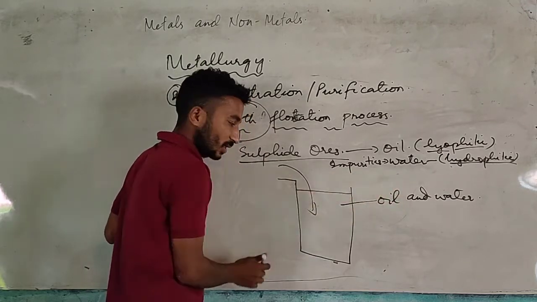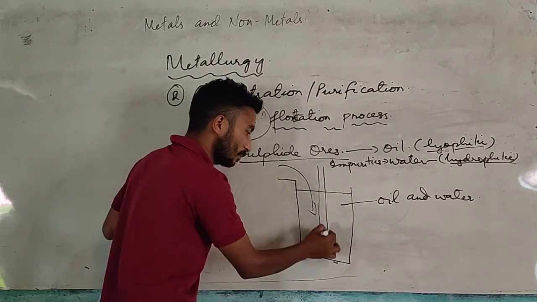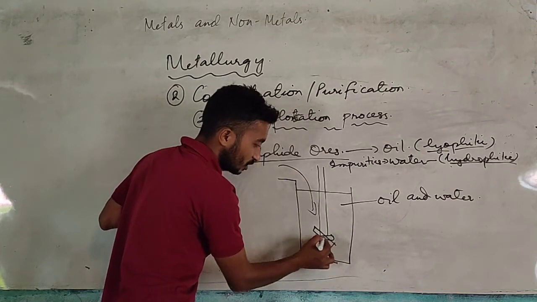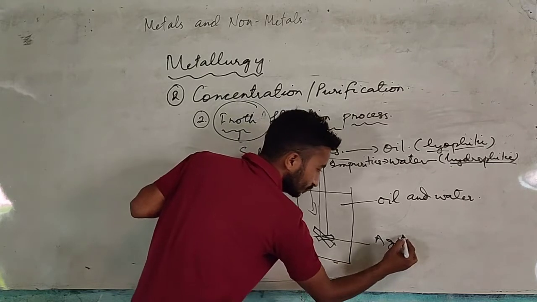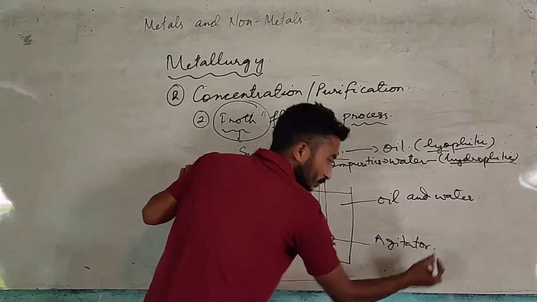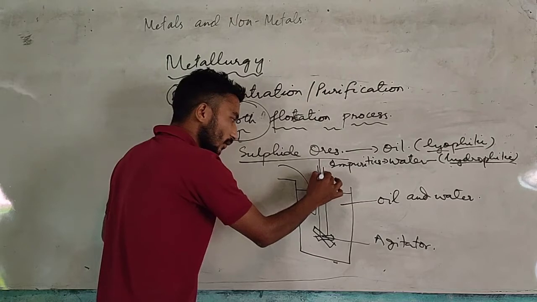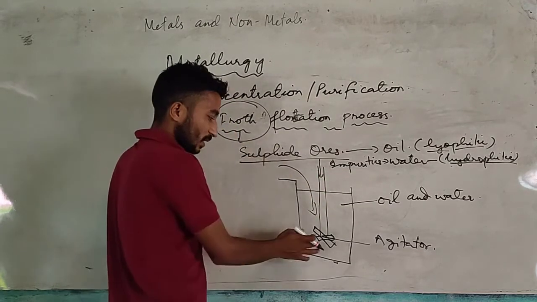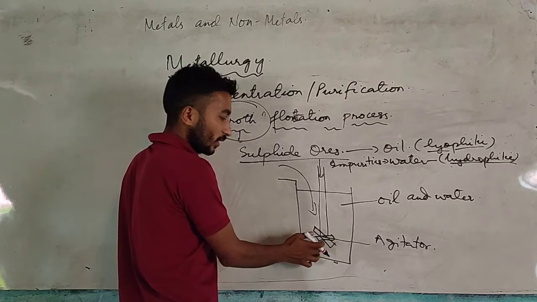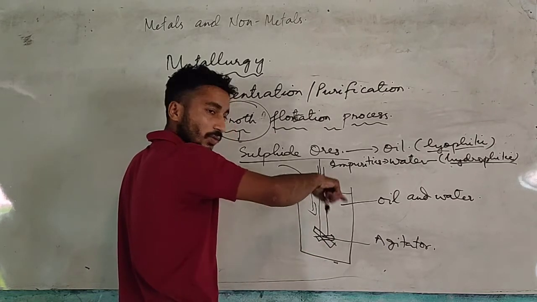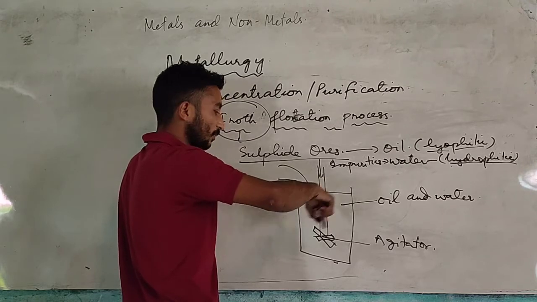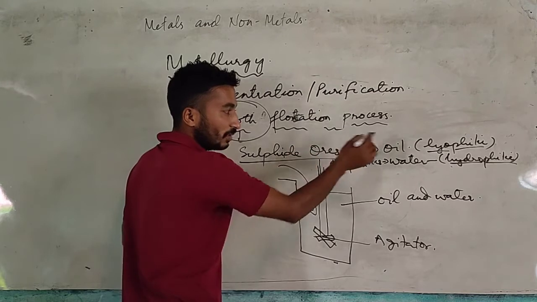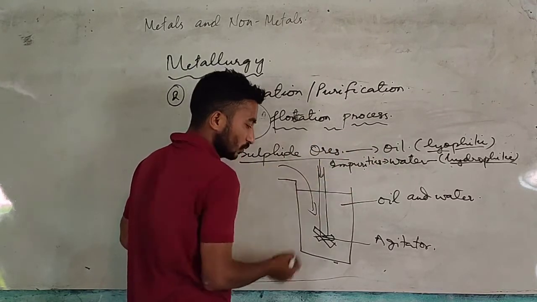containing oil and water mixture. After that, we will put one pipe containing a fan at the bottom. This pipe is called agitator. We will blow air through the pipe. When we blow air through the pipe, this fan will start rotating. When this fan rotates, the ore along with impurities will mix with oil and water properly, as sulfide ore can mix with oil and impurities can mix with water.